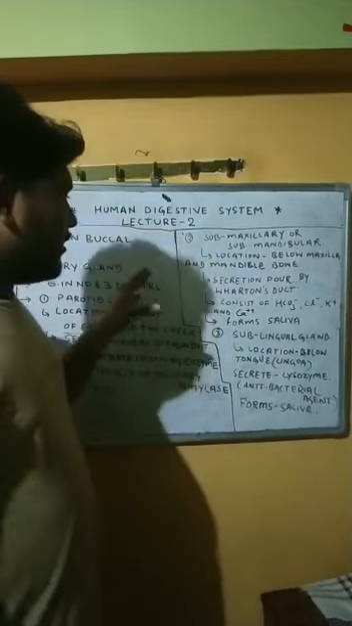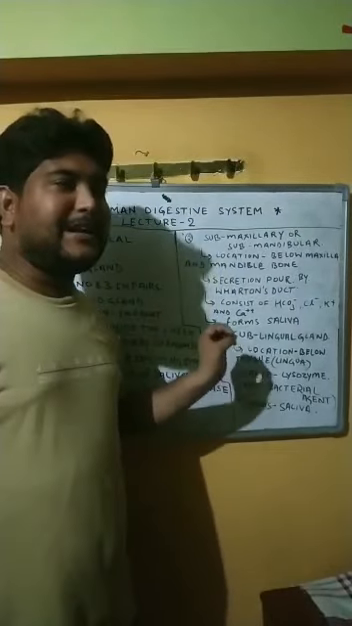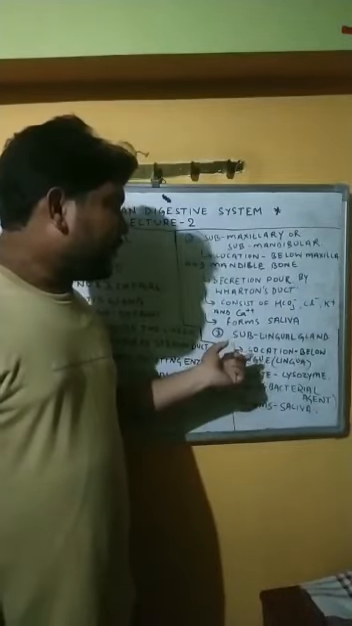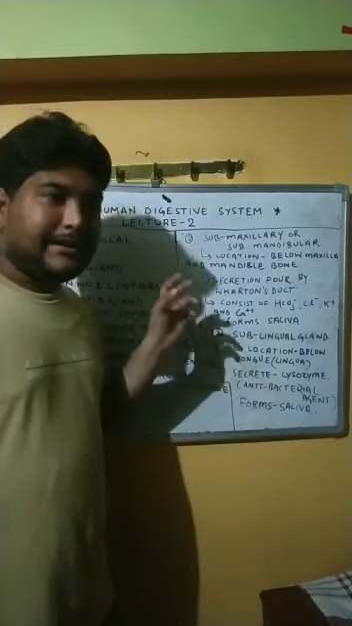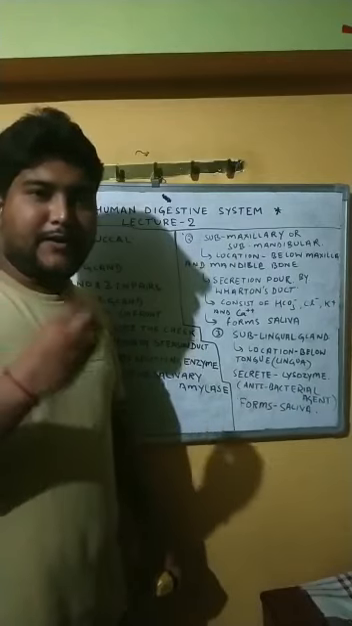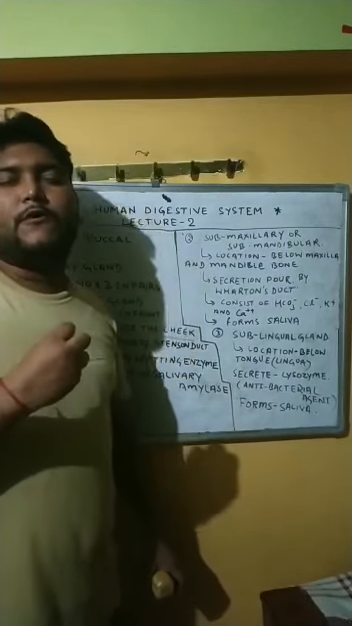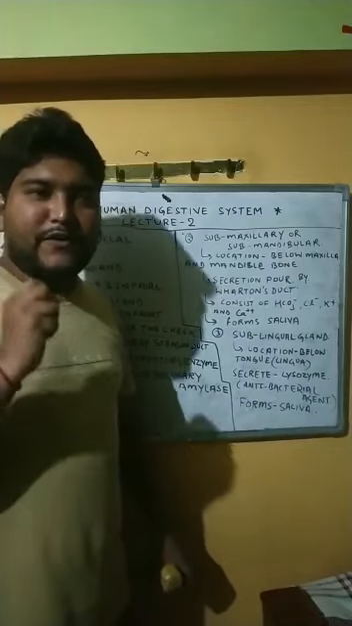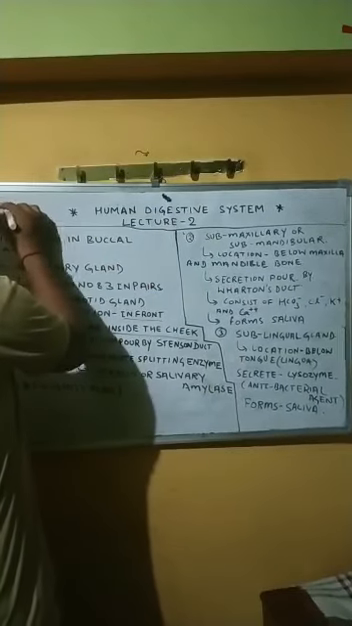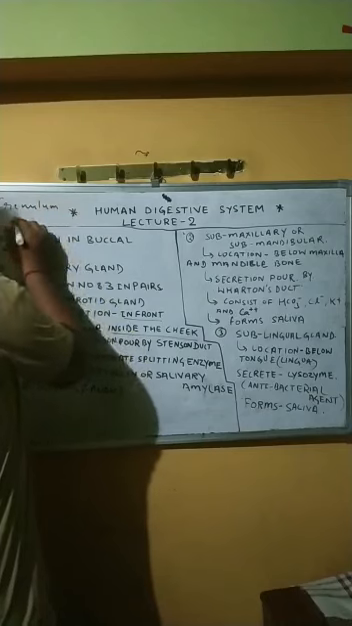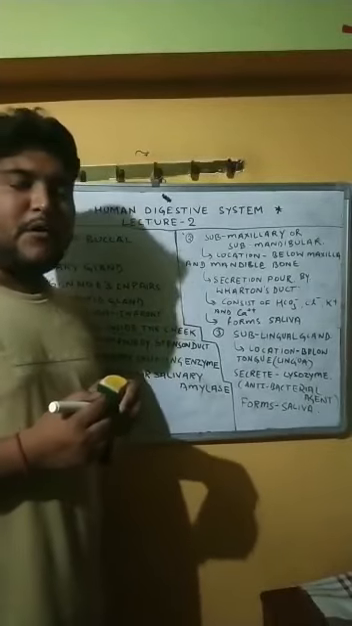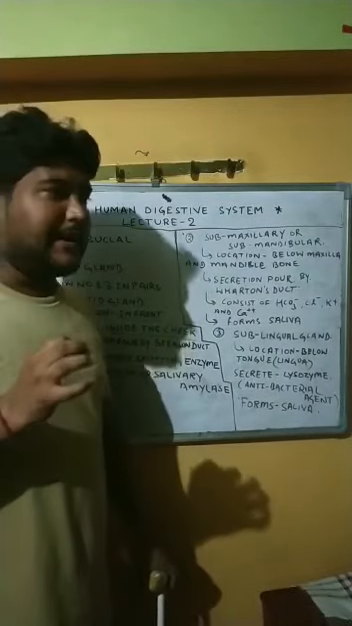carbohydrate. Now, the third important salivary gland is sublingual gland. Sublingual gland location is below tongue. In biology, tongue is called lingua, and the attachment of lingua to the posterior surface of floor of buccal cavity is called frenulum lingua. Frenulum lingua is the point of attachment of tongue to the posterior surface of the floor of buccal cavity.